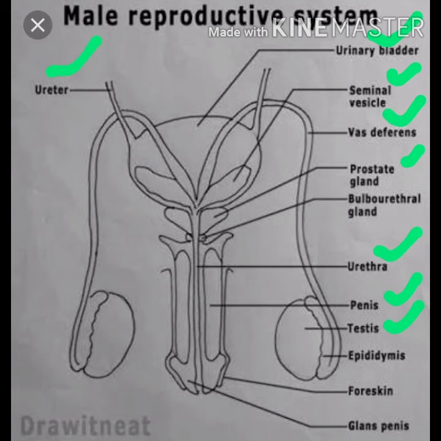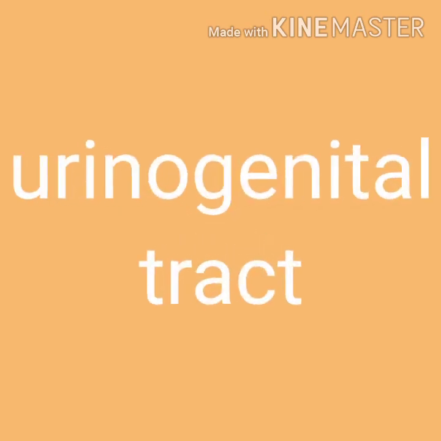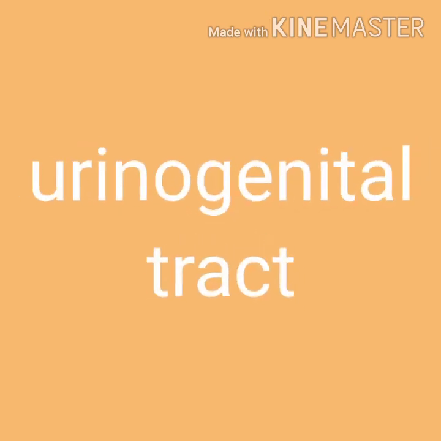The next part associated with this is the important part, that is the penis. It is an external genital organ and it is also known as the urinogenital tract, because it can act as the passage for both urine and also sperms or semen. At the tip of this penis there is a small tube called urethra, which carries the sperms from the vas deferens and also urine from the urinary bladder. So these are the major parts associated with the male reproductive system.